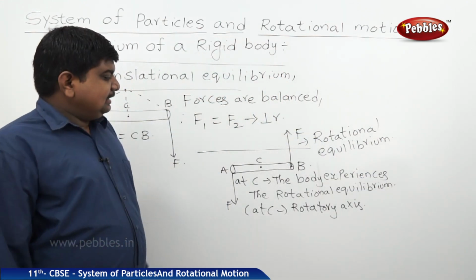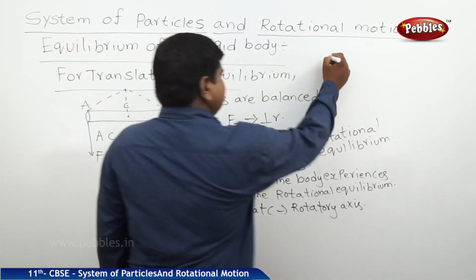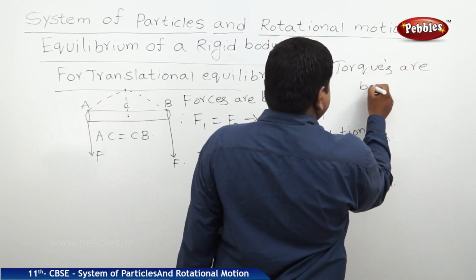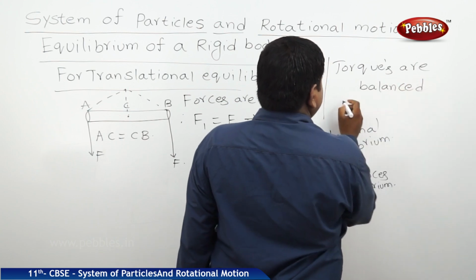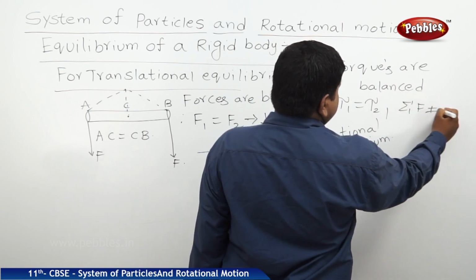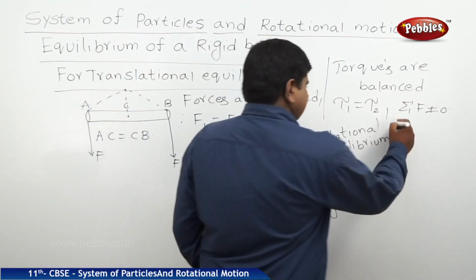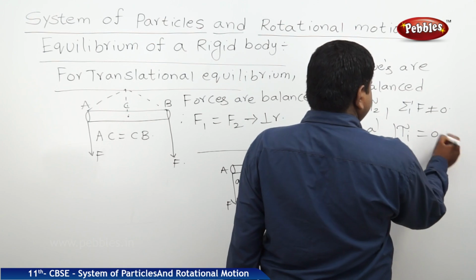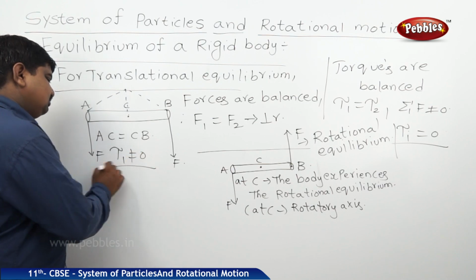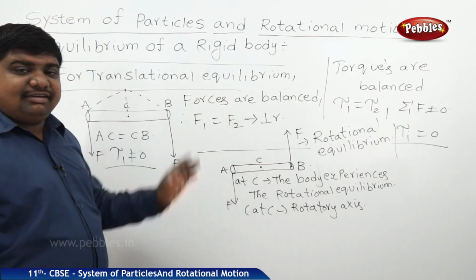Simply we can say that the torques experienced by the body on the two ends are balanced. So torques are balanced. So we can write tau 1 is equal to tau 2, so the sum of all taus is 0. That is nothing but summation of tau i is equal to 0. Here we are not calculating tau i. Like this, we can imagine the translatory and rotational equilibriums of a body.